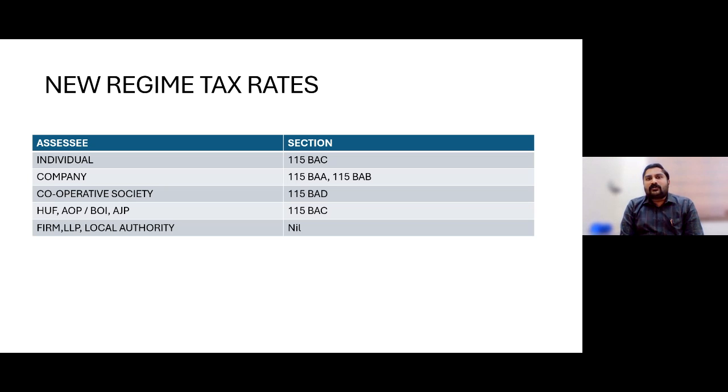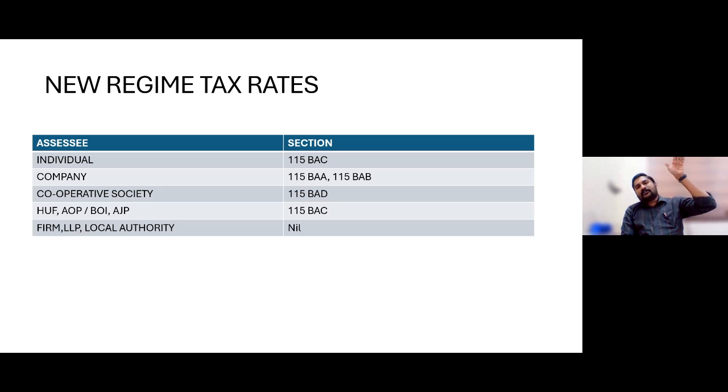So now, totally for domestic companies, there are four types of slab rates. One, normal tax slab rate at 30%. Another, for those assessee companies whose turnover for assessment year 21-22 is less than 400 crores, instead of 30%, they would be eligible to get 25% as the tax rate. Those company assessees having turnover of more than 400 crores, 30% would be the flat tax rate on the income.